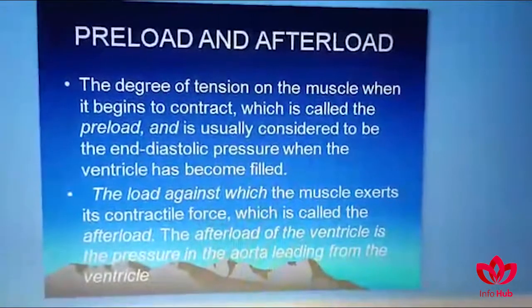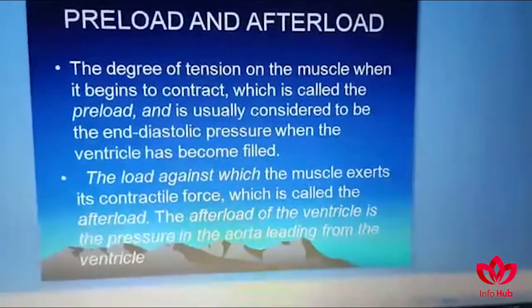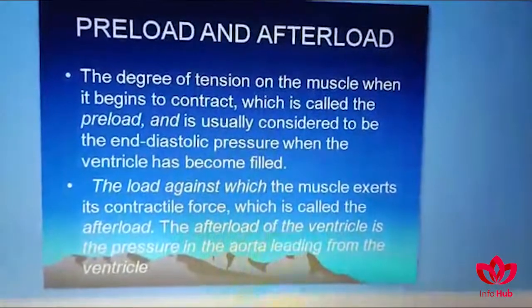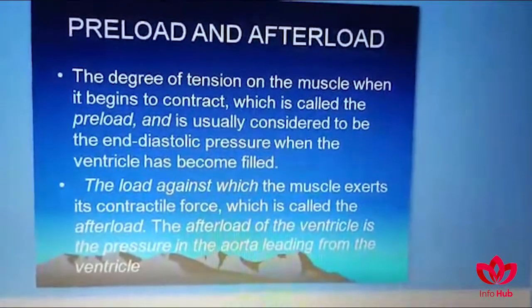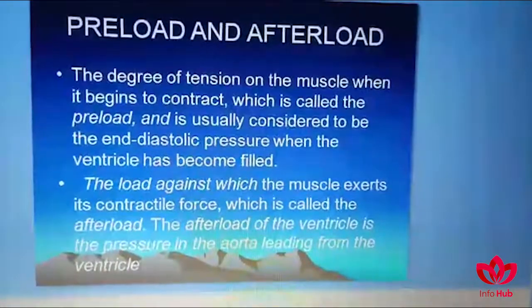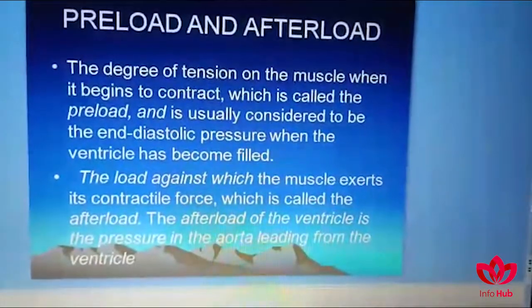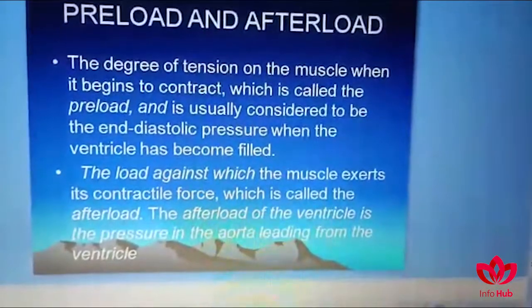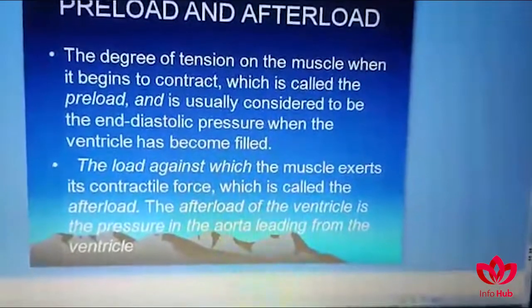Now the concepts of preload and afterload are important in relation to the cardiac cycle. The degree of tension on the muscle when it begins to contract is called the preload, or we can say preload is the tension in the cardiac muscle prior to contraction, and it is usually considered to be the end diastolic pressure, when the ventricle has become filled with blood and the muscles of the ventricles are fully tensed because of the filling of the chamber.